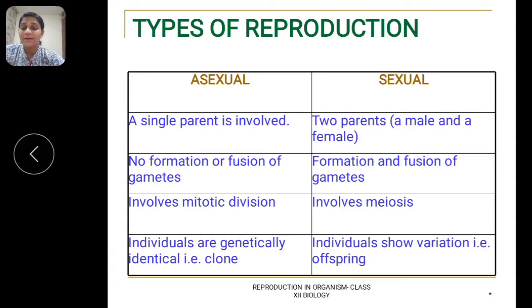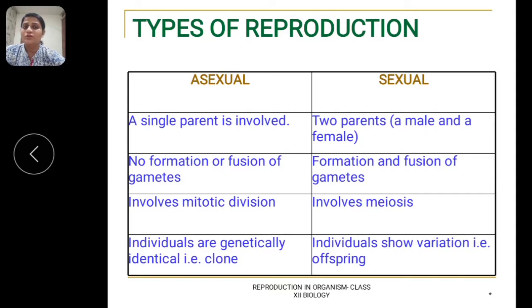It involves mitotic division, and meiosis does not occur in asexual reproduction. The offspring which are produced are genetically and morphologically identical, that is, they are exact copies of each other as well as of their parents, and hence they are called clones.